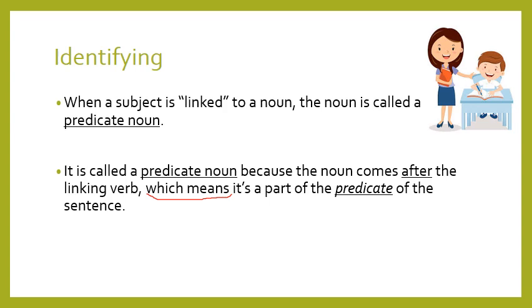So when the linking verb is followed with a noun and this noun talks about the subject, we call the noun predicate noun. Why? Because this noun comes after the linking verb and so it's a part of the predicate of the sentence.